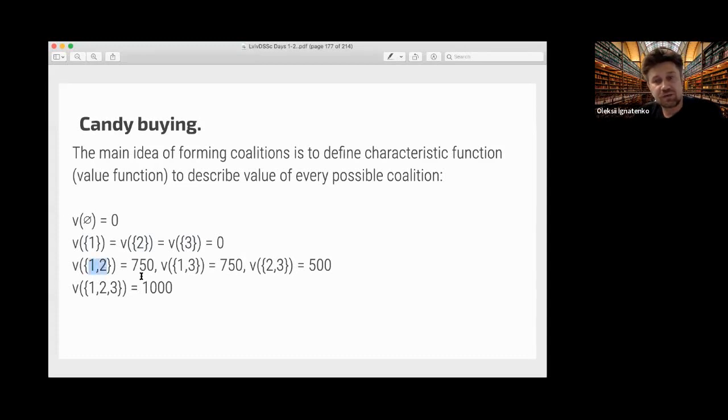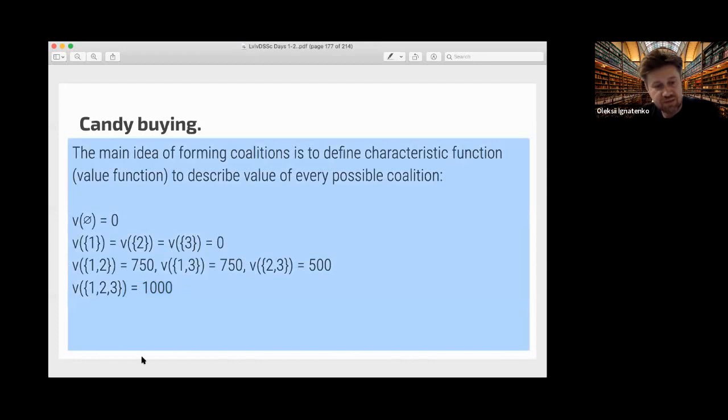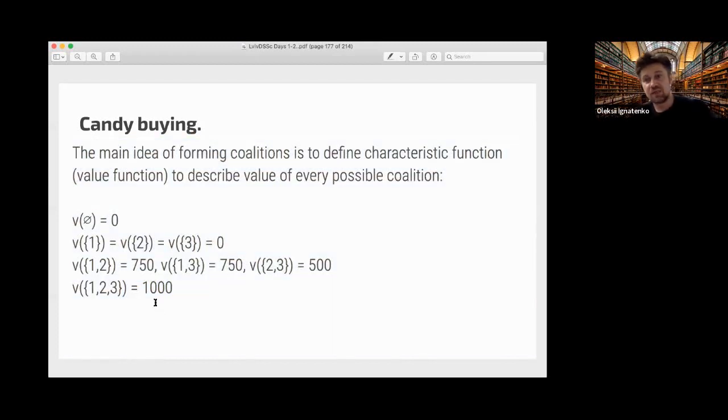First and second player, they can afford this. First and third, they can afford this maximum, and second and third, they can afford this 500. And all three can buy 1 kilo.